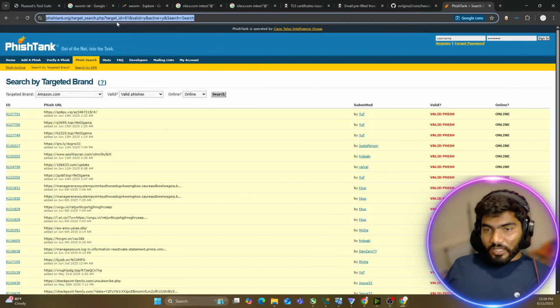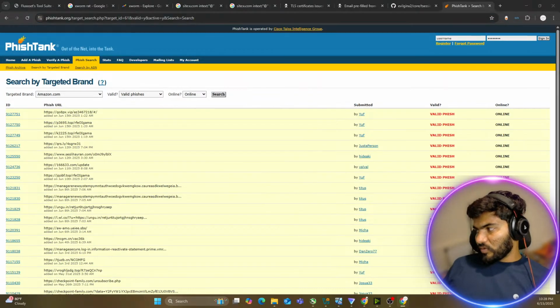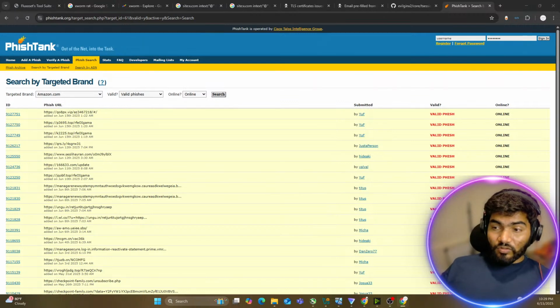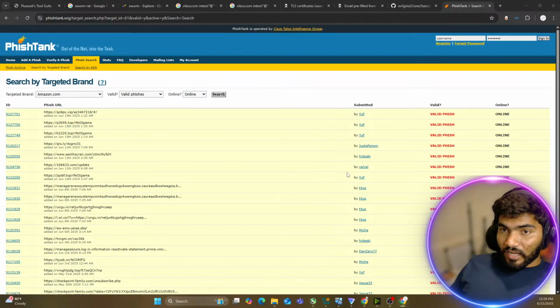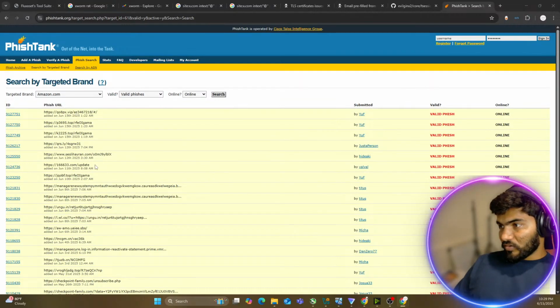So I'm sharing this particular link in the chat so that you can explore by yourself. By the way, there is one more service also, which is URLScan Pro. That also shows the updated, most accurate, currently live phishing links. And that is more accurate than this one because that's the paid tool, and that's why it is quite accurate.